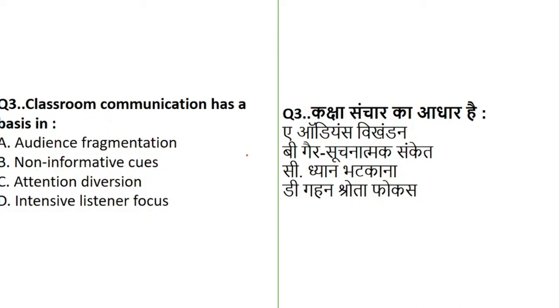So they are telling what classroom communication is: audience fragmentation, non-informative clues, attention diversion, or intensive listener focus. I mean to say, what is the base of classroom communication from the given options? Whether it is audience fragmentation, non-informative clues, attention diversion, or intensive listener focus. Question number 3 on the screen. You can take time to read. I will just wait for everyone's answer.